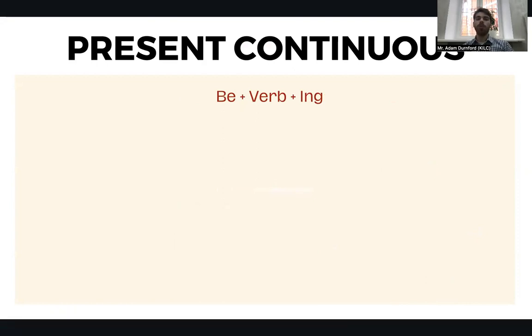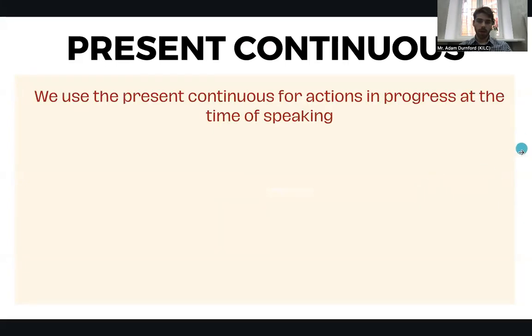So we're going to talk now about the present continuous. So this will be be plus the verb plus ing. Present continuous. So when do we use the present continuous? Well, we use it for actions in progress at the time of speaking.